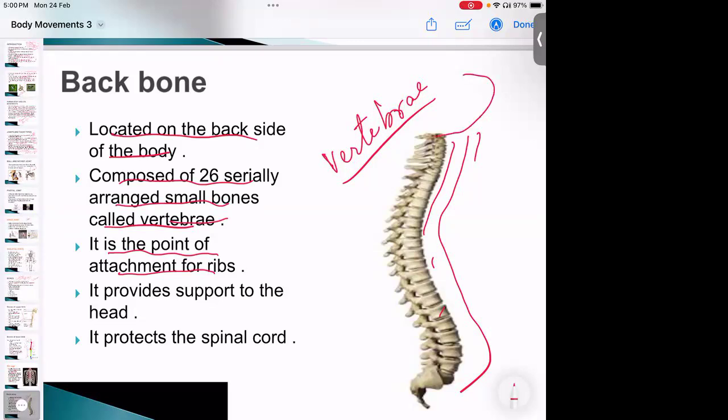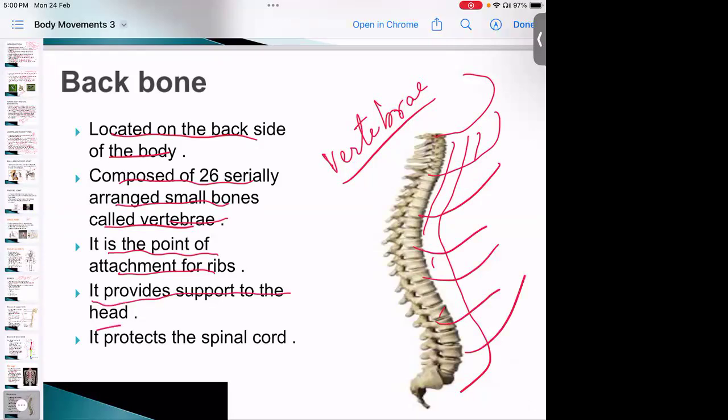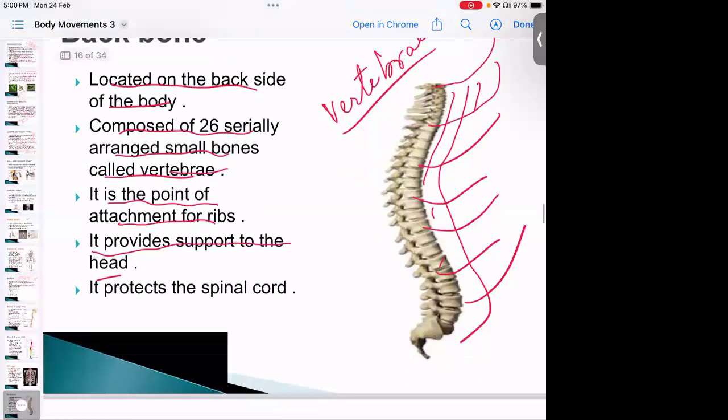At different points, they will be attaching to these vertebrae. It provides support to the head also, and it also protects the spinal cord.